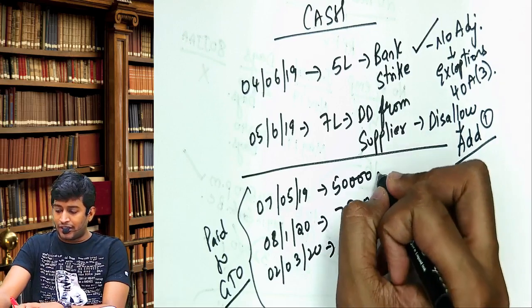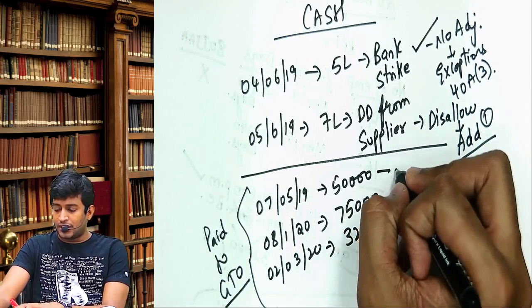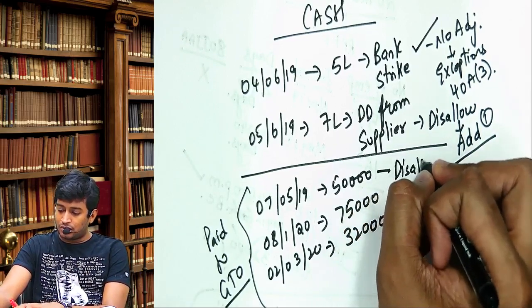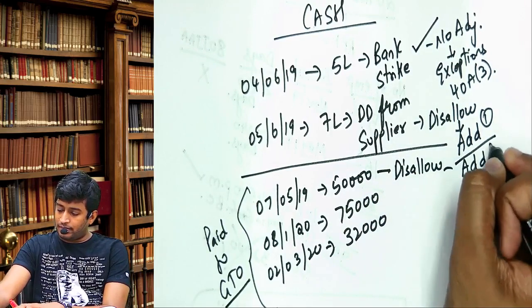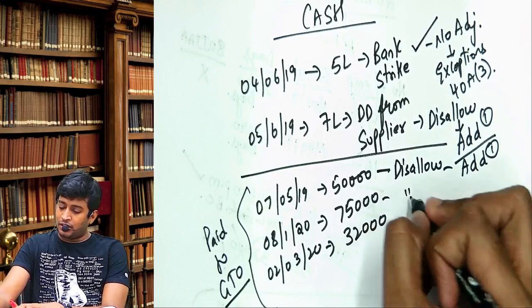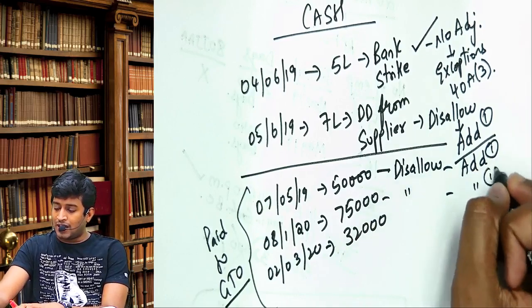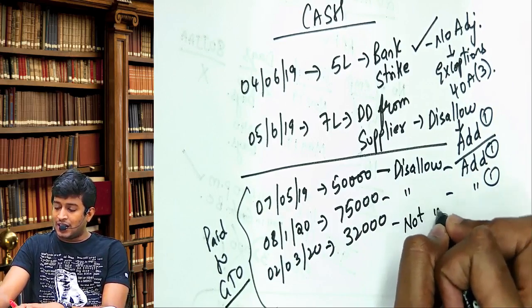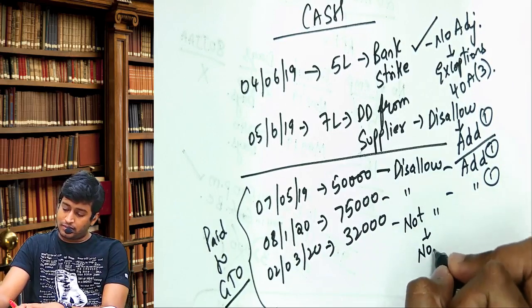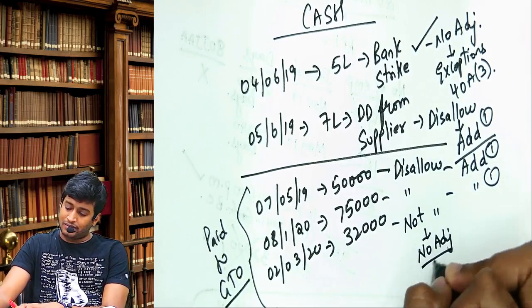Is it more than 35? First case, 50,000. This also disallow. Add 1. 75,000 also disallow. Add 1. 32,000 not disallow. No adjustment because it's less than 35.